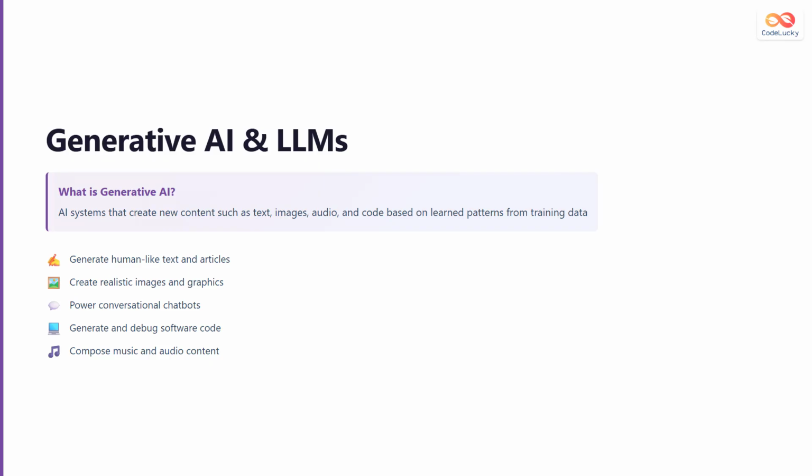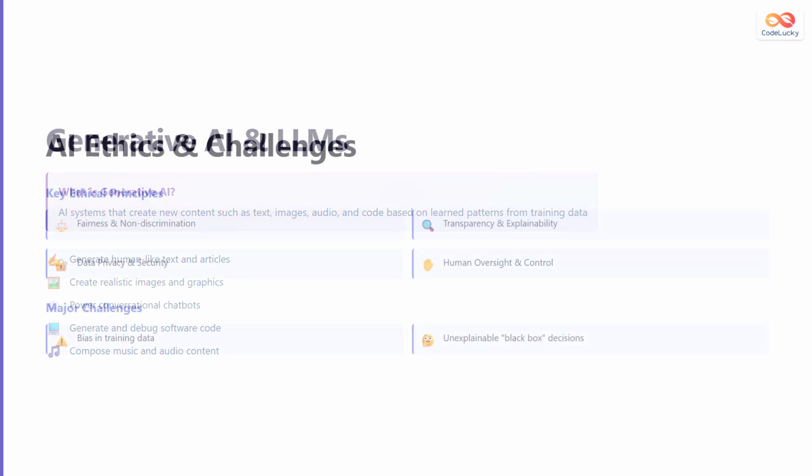Generative AI can even compose music and create audio content. Large language models, or LLMs, are a type of generative AI trained on vast amounts of text data. They understand context and can have sophisticated conversations, answer questions, and help with creative writing tasks.